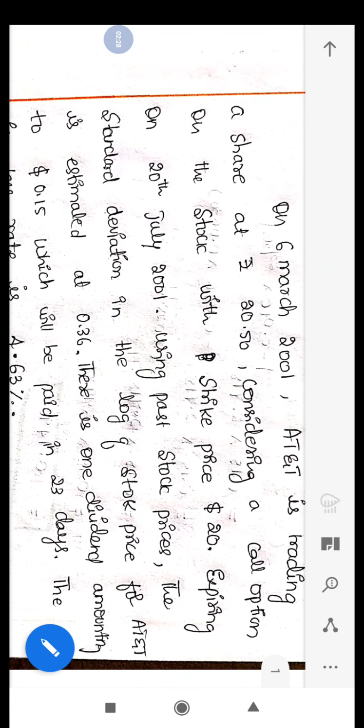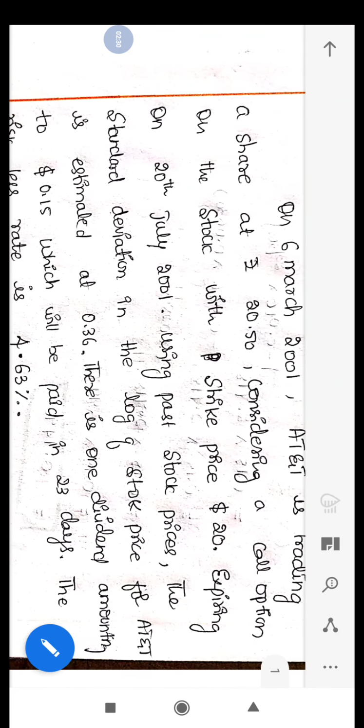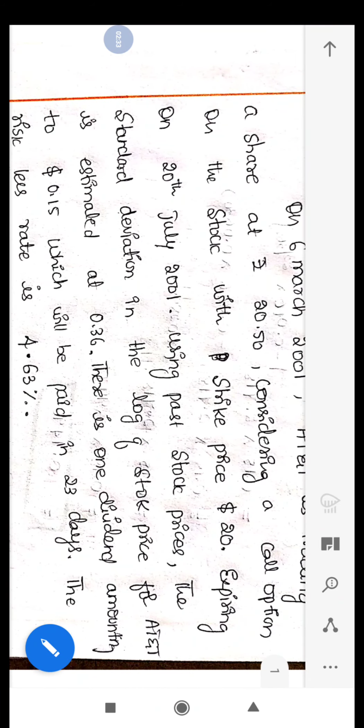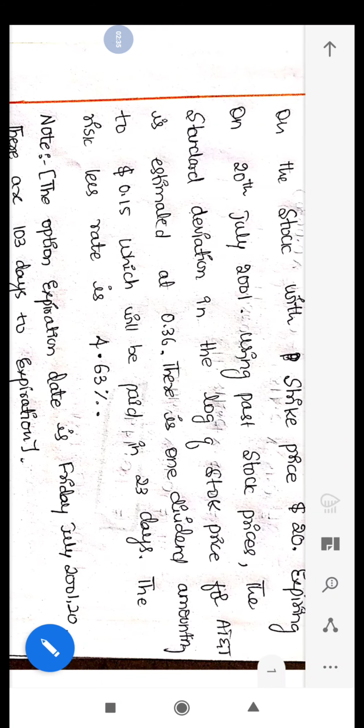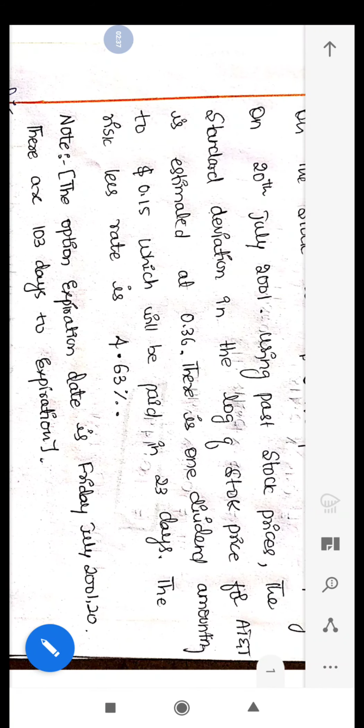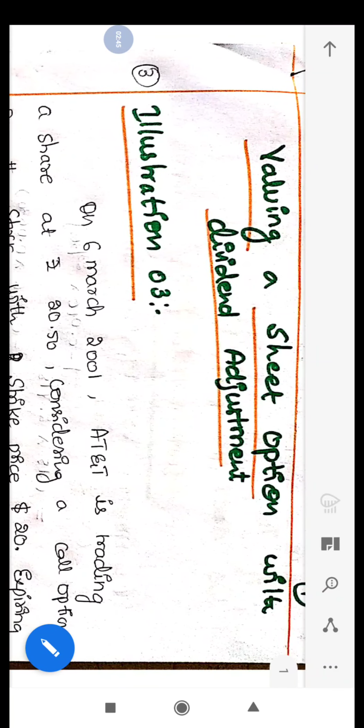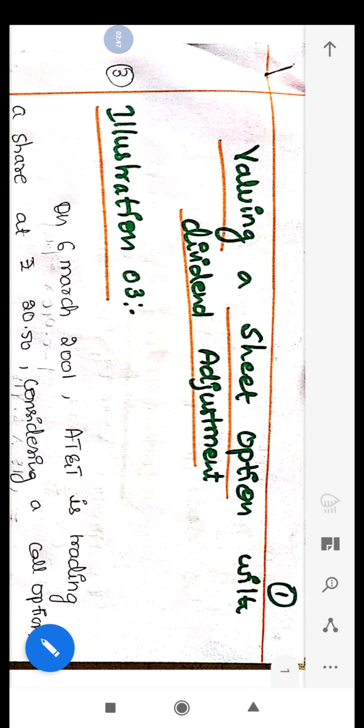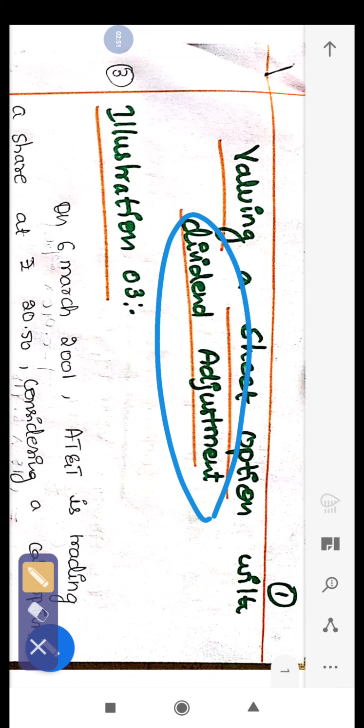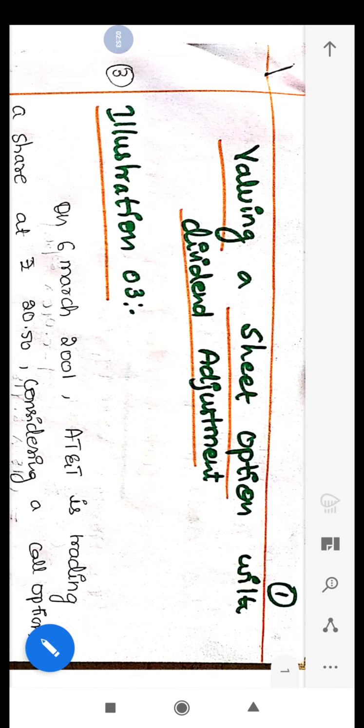So we have to calculate the value of the stock price while calculating the value of the dividend. First of all, we have to calculate the value of the dividend, and next we have to calculate the value of the stock price. So this is the adjustment that is given, the dividend adjustment of the option.